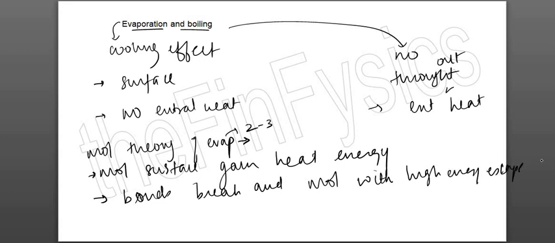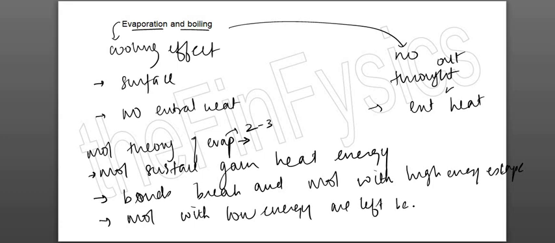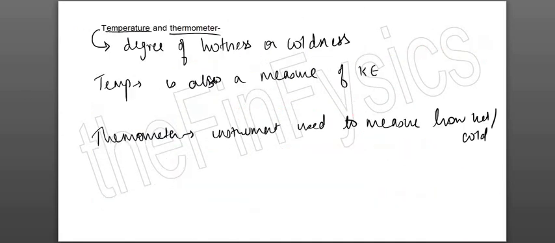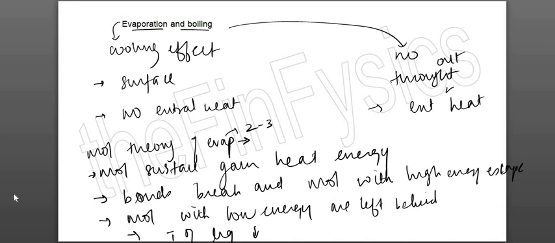escape the liquid. अगर molecules with high energy have escaped, मतलब I am left with molecules with low energy. So molecules with low energy are left behind. अब obviously अगर molecules with low energy are left behind, मतलब the temperature of the liquid has gone down. Why? Because हमने define किया था, if you remember, we had defined temperature as the measure of kinetic energy. ज़्यादा kinetic energy, ज़्यादा temperature. So since molecules with less energy are left behind, the temperature of the liquid has gone down.